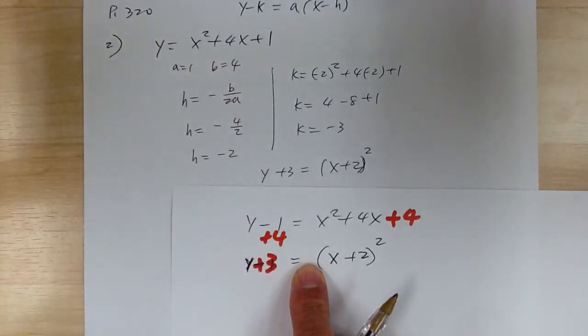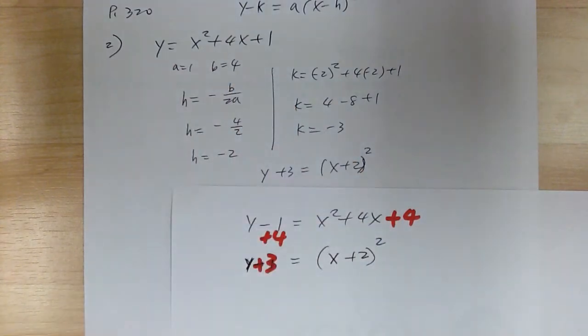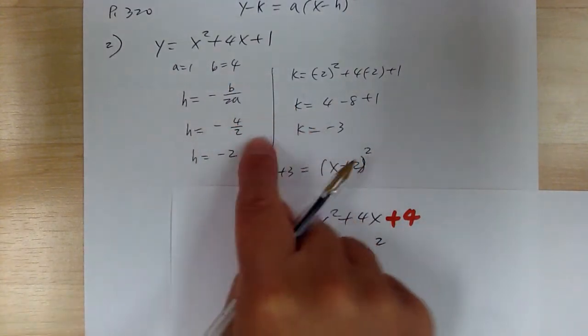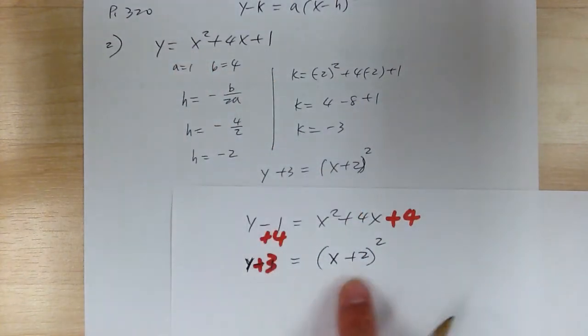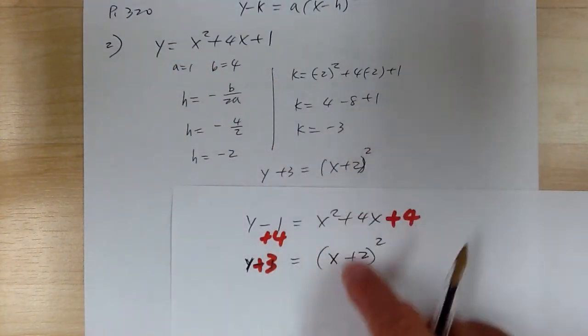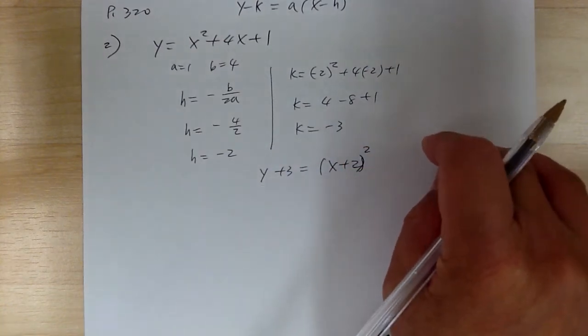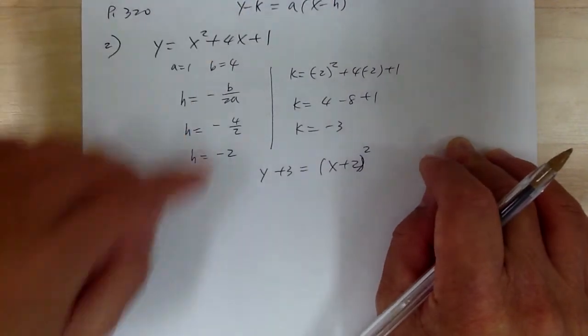You kind of have to look at the equation. If it looks hard to complete the square, especially if a is not equal to 1, if a equals some other number, then it's easier to do it this way. But if a equals 1, completing the square is usually fairly easy. So you can do it either way and you should get the same answer. But the bottom line is you need to get this equation.